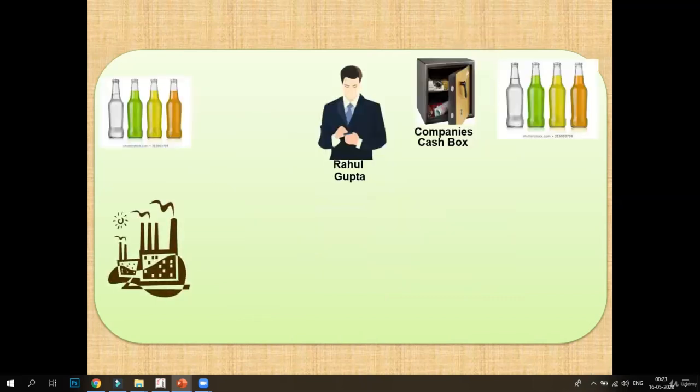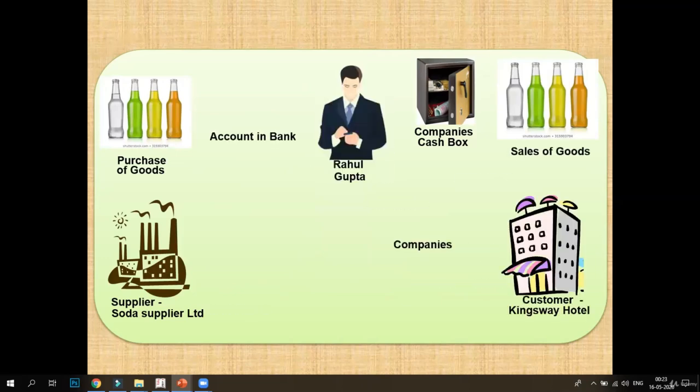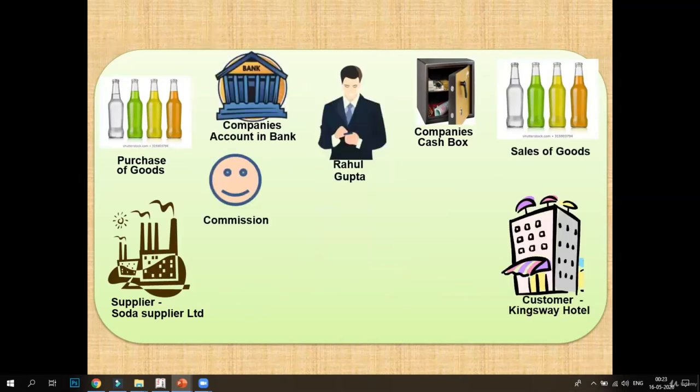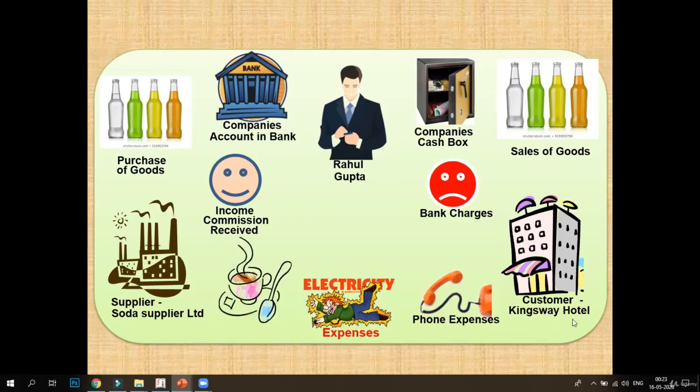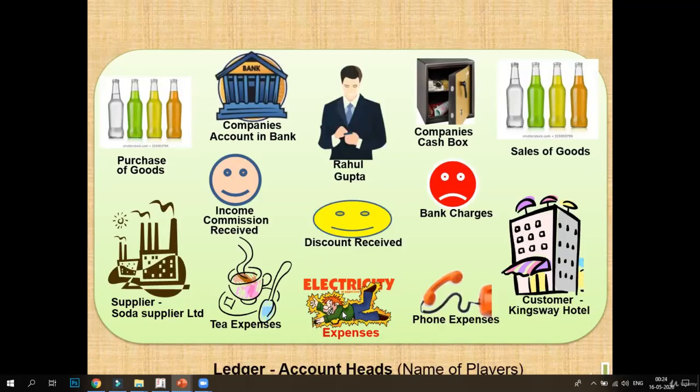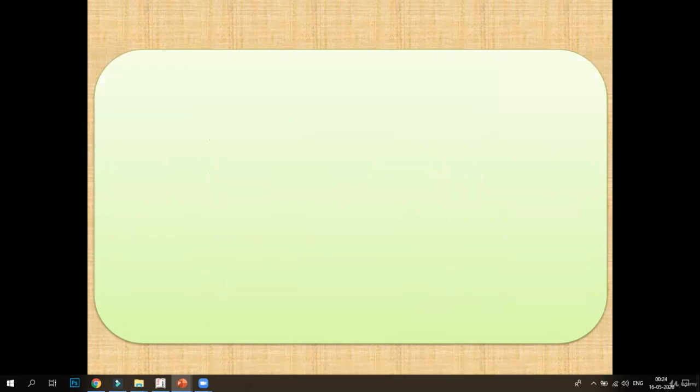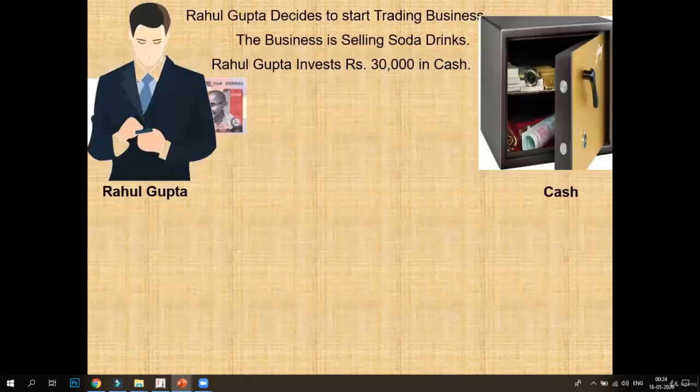Just as we have many players in the football game, we have many ledgers in our business: purchase of goods, company's account in bank, cash box, sale of goods, bank charges, Kingsbay Hotel, our customer, telephone expenses, electricity expenses, tea expenses, suppliers account, income commission received, and discount received. These are all the players of our football game, known as the ledgers in my business. Now we'll see how the entries are recorded.